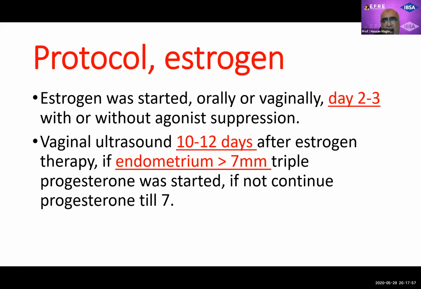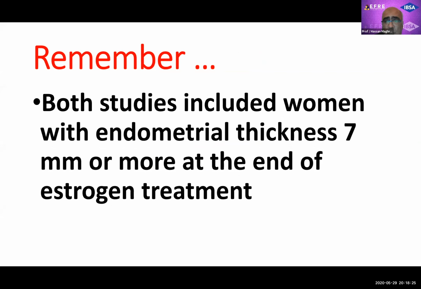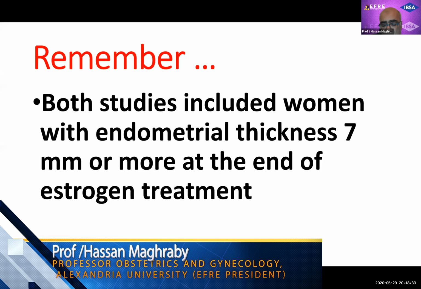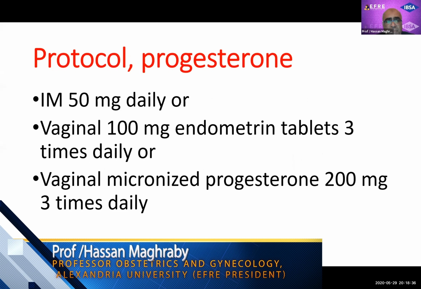If we look carefully at their protocol from the 2 studies they presented, estrogen was started orally or vaginally at day 2 or 3 with or without agonist suppression, and vaginal ultrasound was done 10 to 12 days after the start of estrogen. And if at that time the endometrium is more than 7, progesterone was initiated, and if not, estrogen was continued until the endometrium exceeded 7 millimeter. But remember, in both the studies of Casper, 219 and 220, women included had endometrium more than 7 millimeter at the end of the estrogen phase.